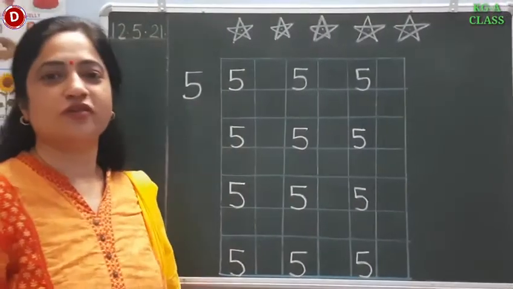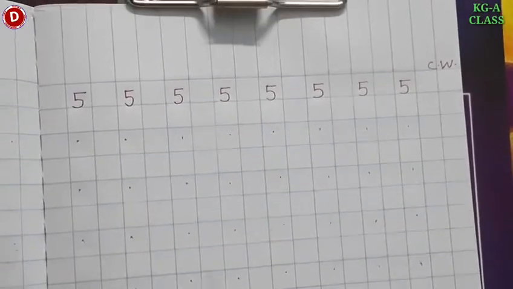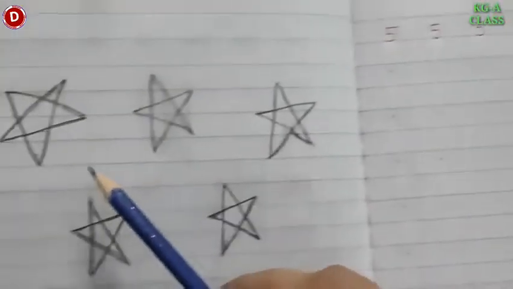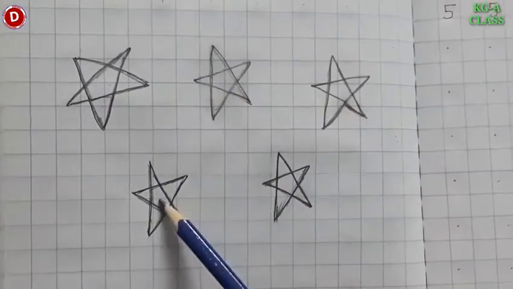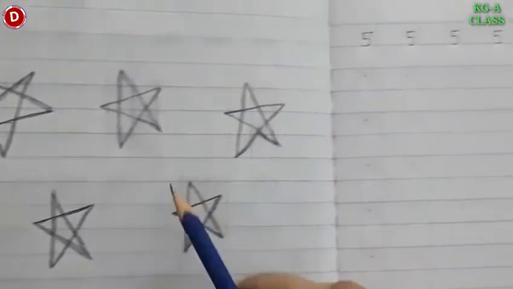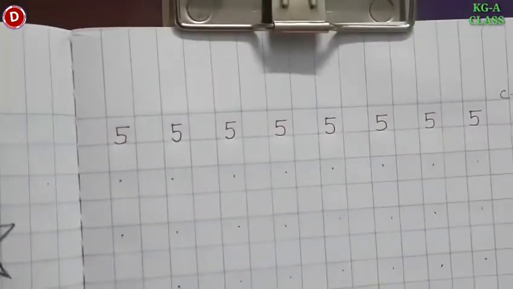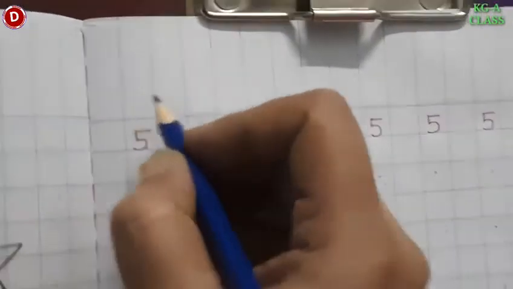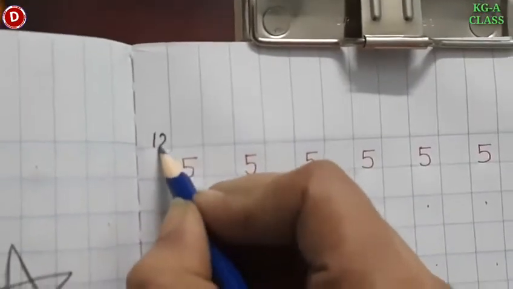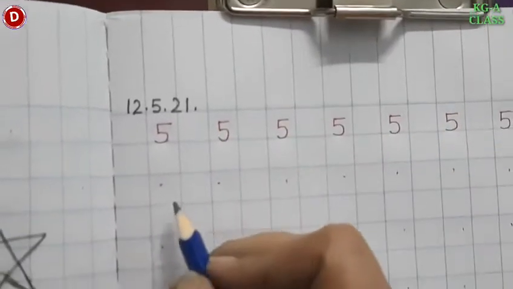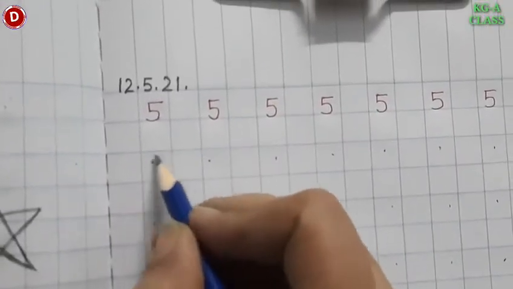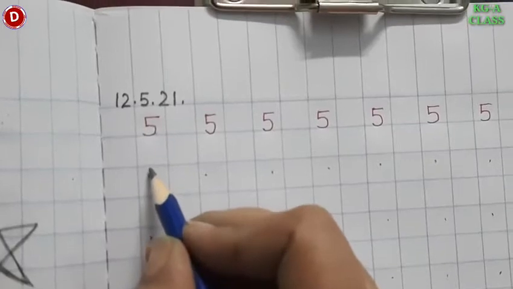Now I will show you how you will write in your notebook. Children, now it's time to write number 5 in the notebook. Children, what does 5 means? See, I have made some stars. Let's count them. 1, 2, 3, 4, 5. 5 means this. So you have to write number 5 in your maths notebook. First you have to write today's date. Today is 12th May 2021 like this.